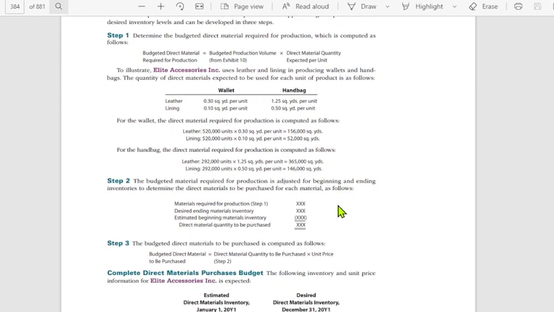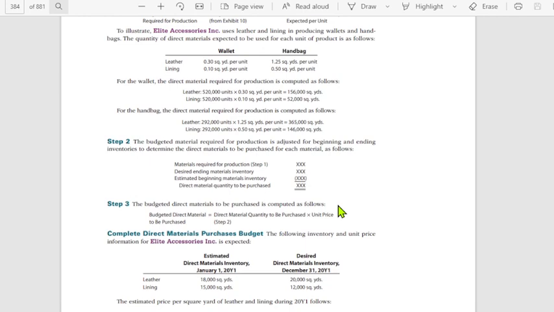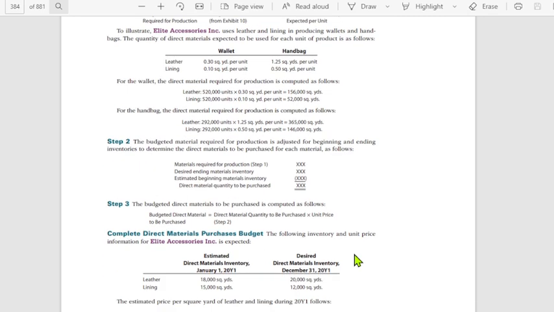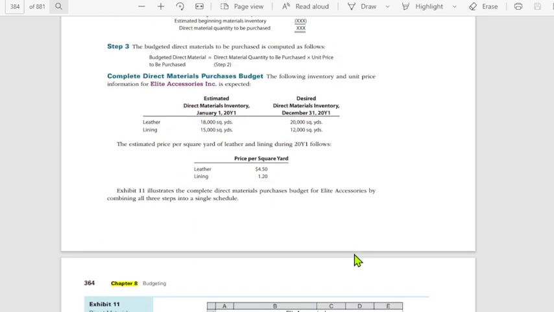Okay? Step 2 tayo. Isa-substitute mo lang naman yan dun sa general formula under step 1. Materials required for production in step 1, desired ending, estimated beginning, and then direct material purchase. Parang ganoon sa production budget. Step 3, the budgeted direct materials to be purchased is computed as follows. The budgeted direct material to be purchased is equal to direct material quantity to be purchased multiplied by your unit price.